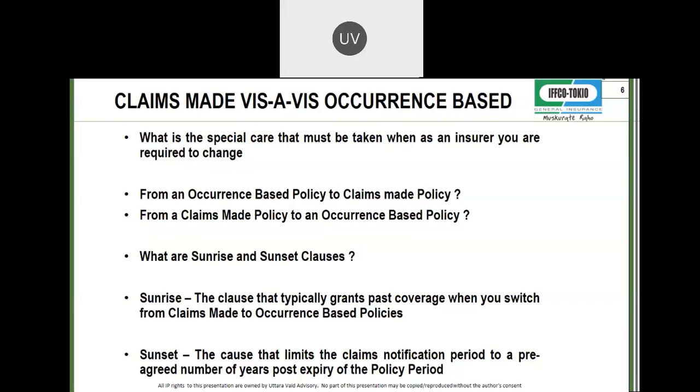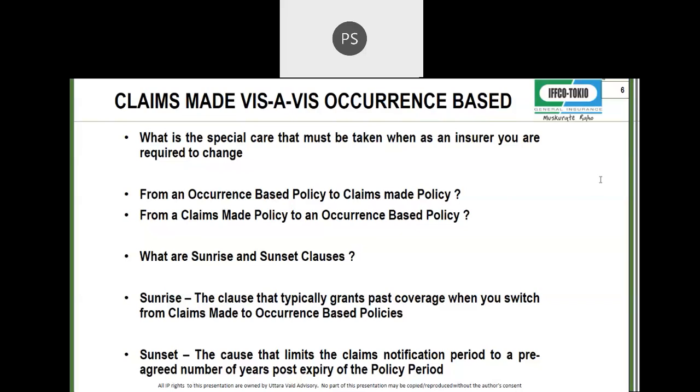The claims made policy has not been continued, so you are not complying with the second condition that the claim should be made during the policy period, the 12 months. So now you are in a fix. So what you do when you change a claims made policy to an occurrence based policy, you will seek what is called the sunrise clause.